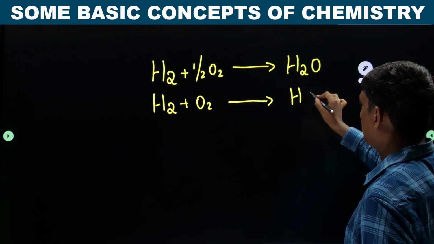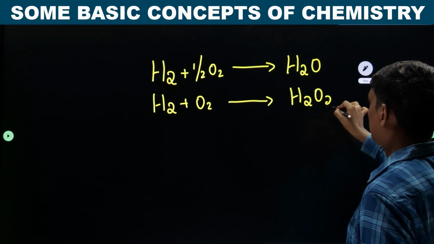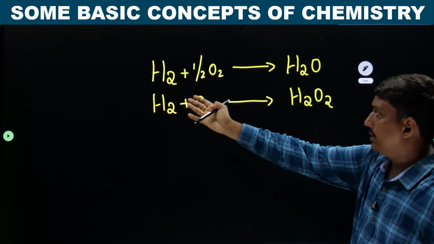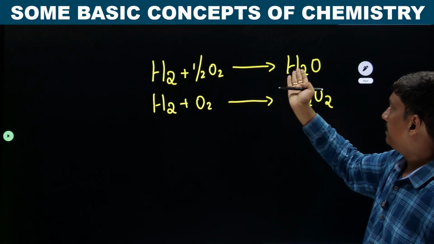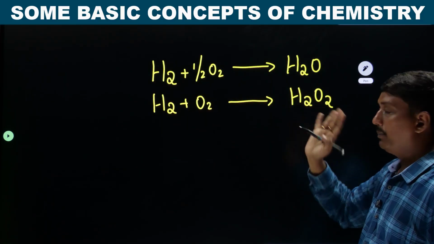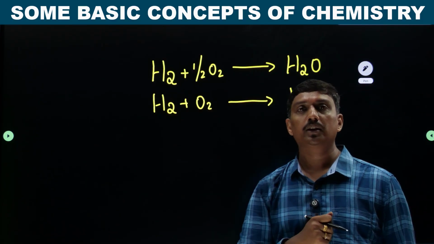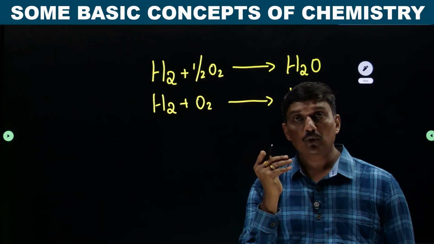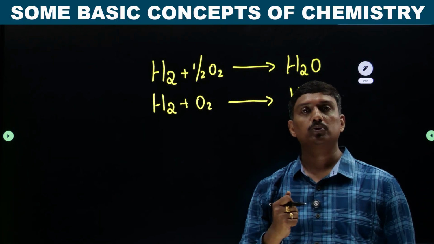It is not H2O, it is H2O2. What is the difference? Here hydrogen and oxygen combine to give water. Here also hydrogen and oxygen, but it is not water, it is hydrogen peroxide. You got a different product. Why you got a different product is the question.